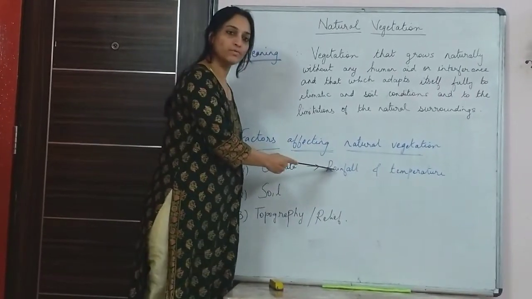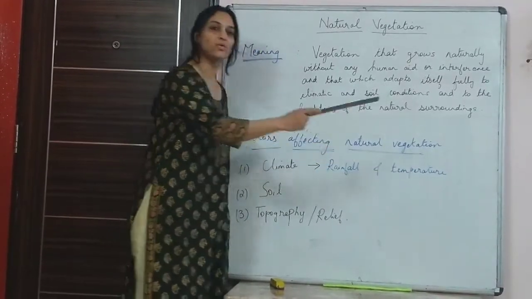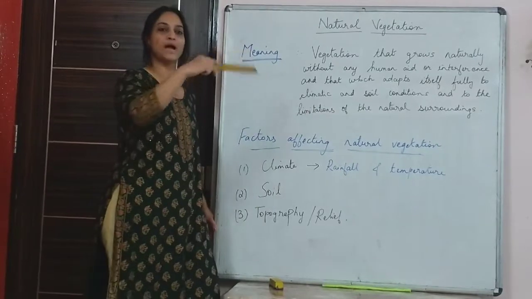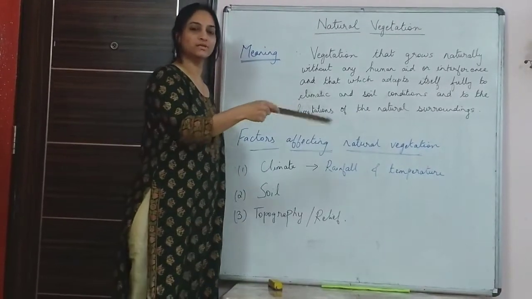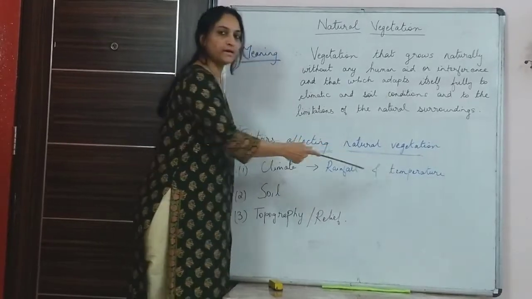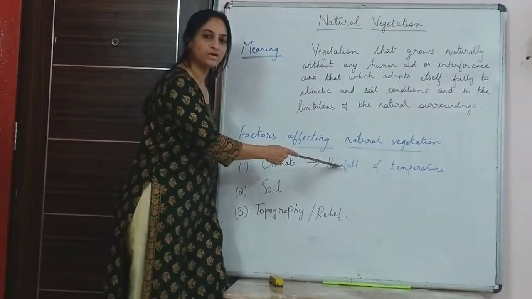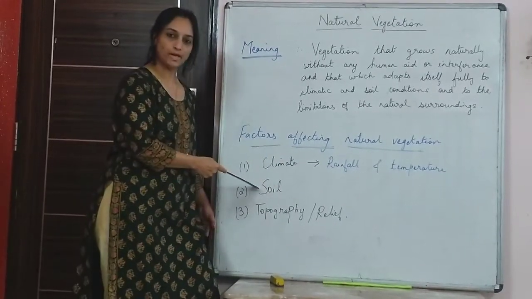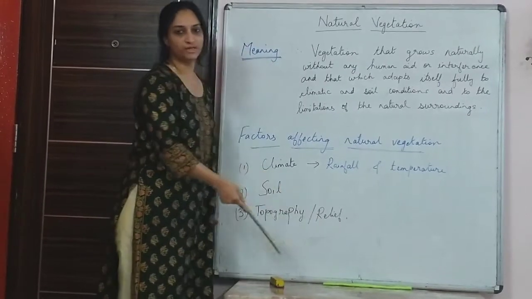Rainfall is the most important factor under climate, because temperature matters mainly in the Himalayas, where as you go higher and higher the temperature falls and the vegetation varies. But most of the vegetation found in India is based on rainfall. Next is soil, and the third is topography, also called relief.